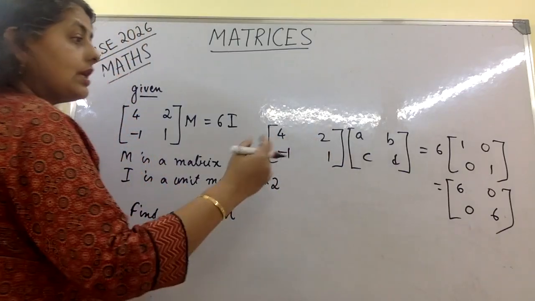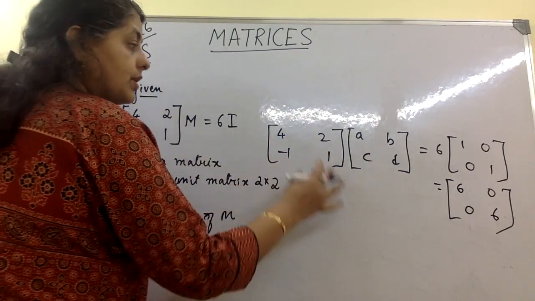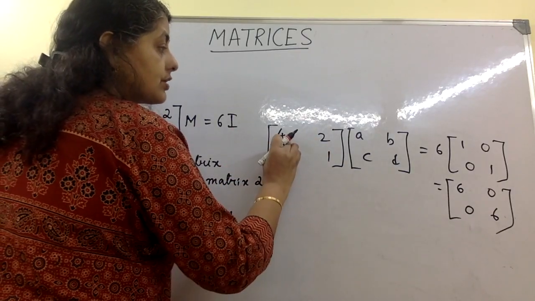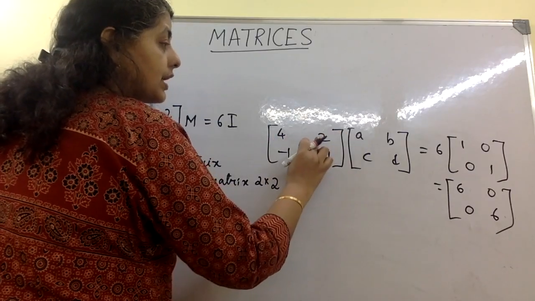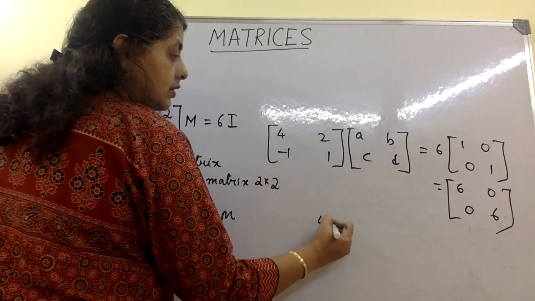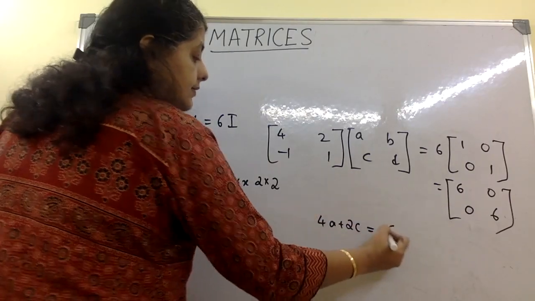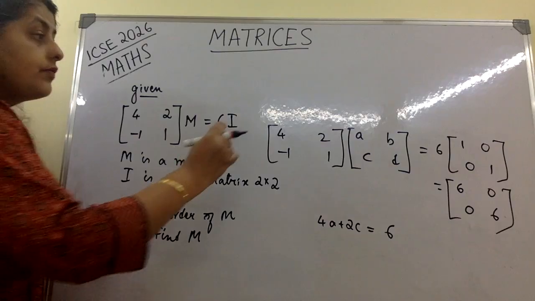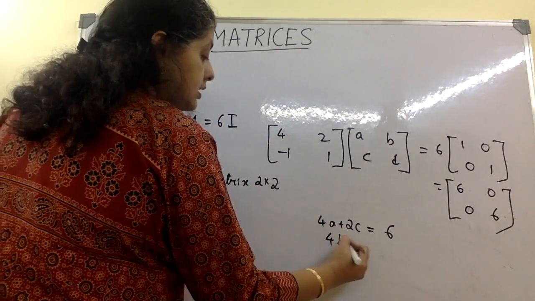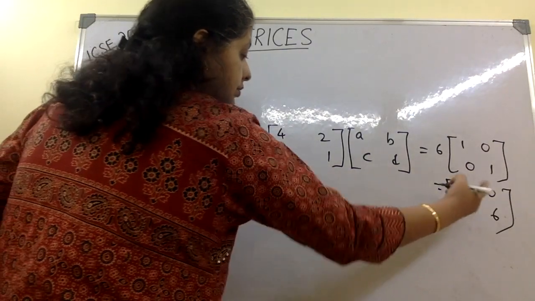Now I'll get some equations from this multiplication. What are those equations? The first equation is 4a plus 2c, which is equal to 6. 4b plus 2d is equal to 0.